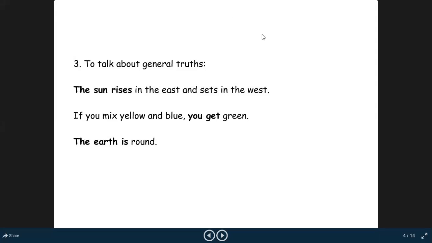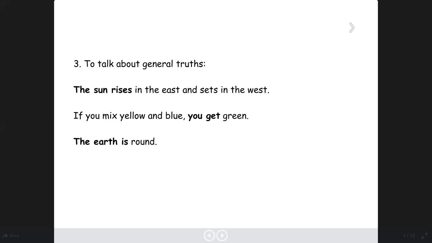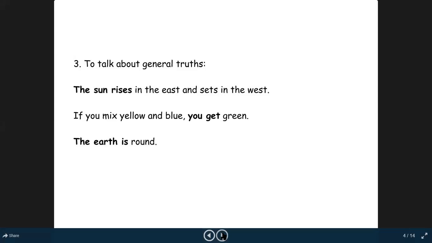Another example is, if you mix yellow and blue, you get green. This is also a universal fact that whenever yellow and blue colors are mixed, we get a color which is called green. So it's a fact. The earth is round. It is a fact. It is a universal truth. So we will express it in simple present tense.